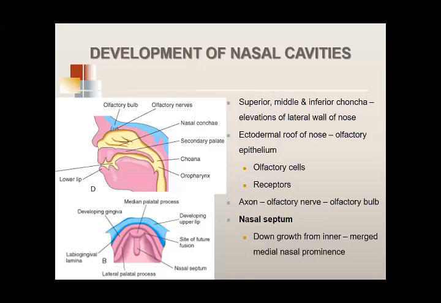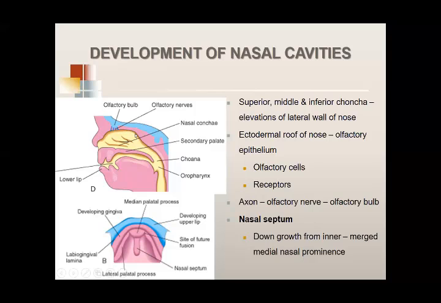The nose is lying on the upper surface of the palate. And the nasal septum is a partition between the two nasal cavities that is actually touching the upper surface of the hard palate. So the nasal septum is simply a growth from the inner surfaces of the merged medial nasal swellings. Let me show you here, this is the palate.